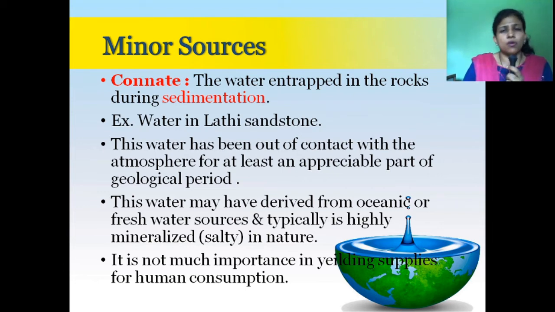What is rock? Rock means the aggregate of minerals. In the next PPT we can discuss this topic. Firstly we will see connate water. The water entrapped in the rocks during sedimentation is called connate water.